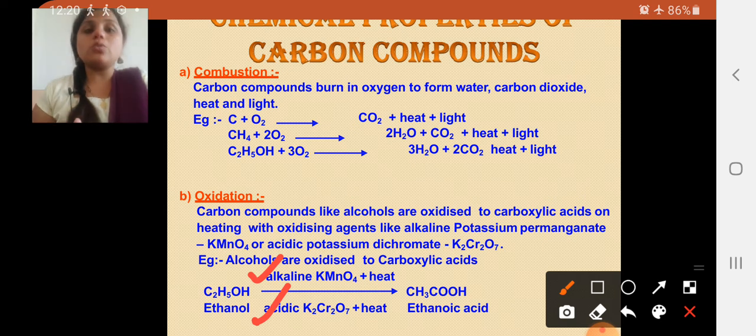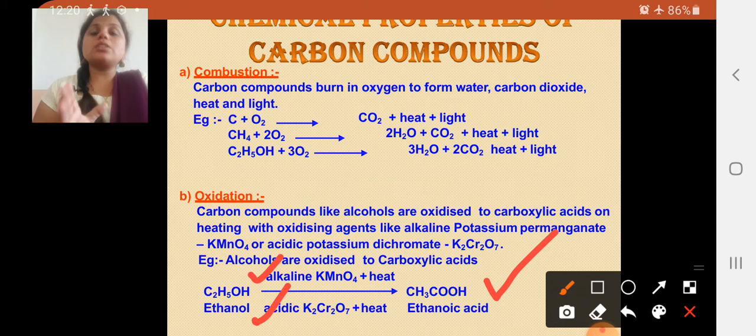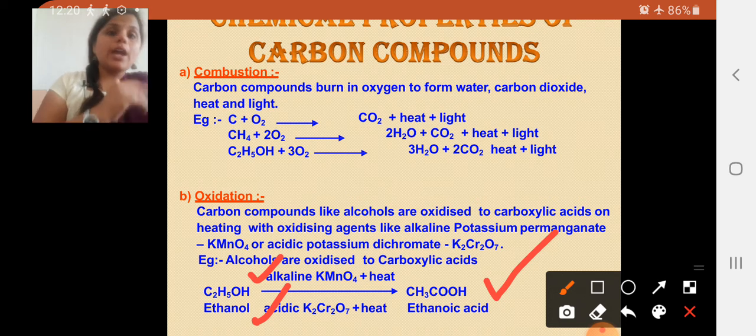These two are the solutions which we have to mix with the alcohol, and later on we have to heat it. We have to apply some temperature, and then the result you get is ethanoic acid. So this is one of the processes of how to convert ethanol to ethanoic acid.